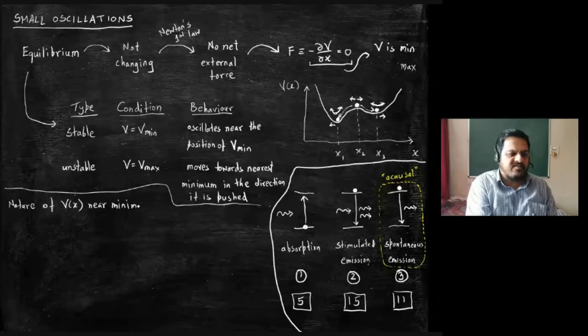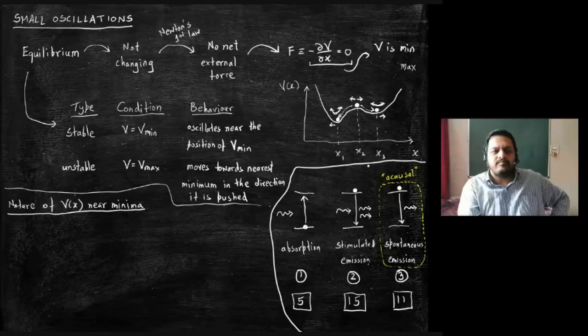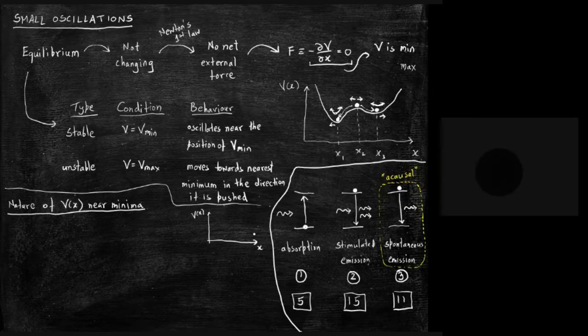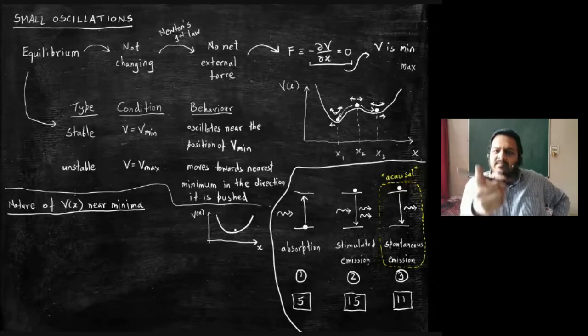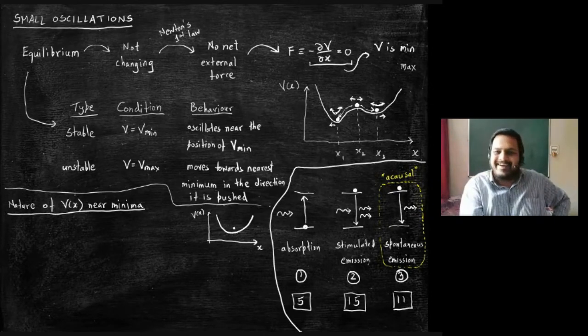We are interested in studying the nature of V of x near a minimum, correct? I'll have to draw another diagram, so let me do a small one here. Is it visible, right? Yes, sir. Those who are on a phone, it will be a little small, but you can catch it up on YouTube even better. It's okay, decent, but you can manage.